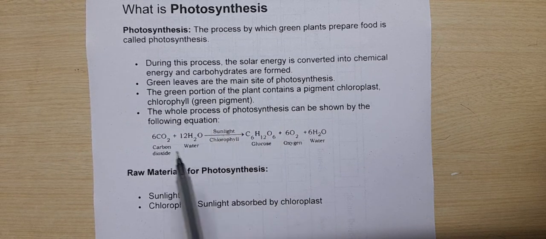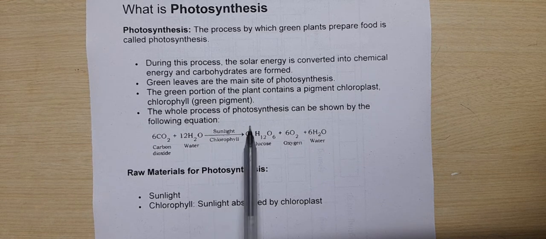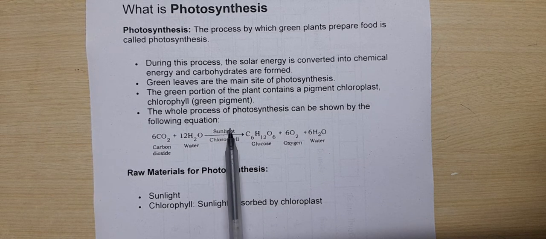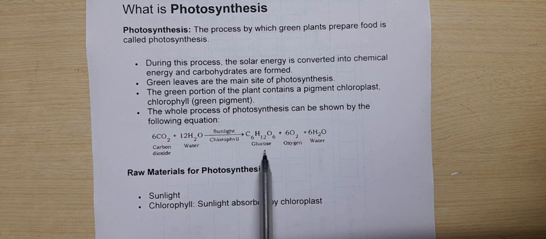As in the above equation, we can see that we are using the sunlight, that is, we are using solar energy. So basically solar energy is converted into chemical energy, right? Because glucose, or we can call it carbohydrates, gives us energy, so it is called chemical energy.